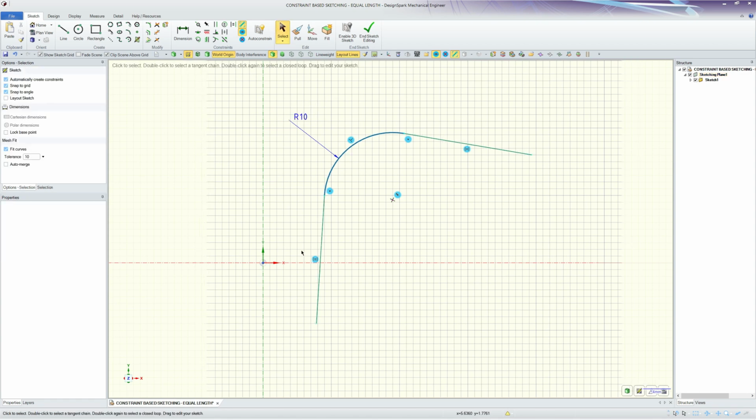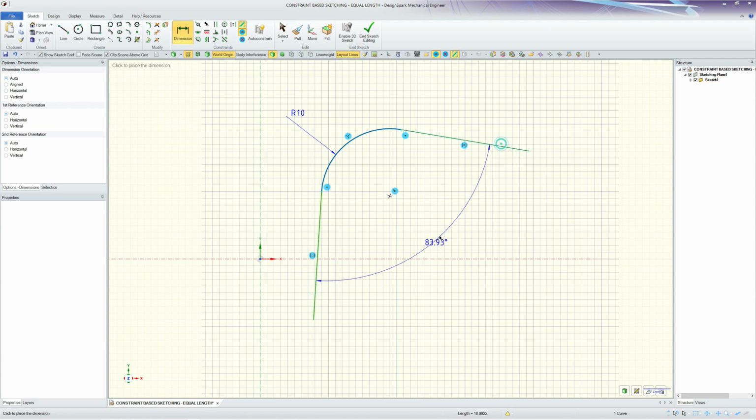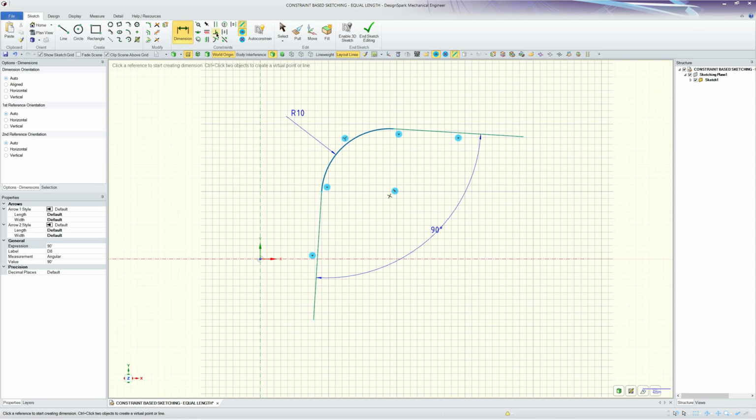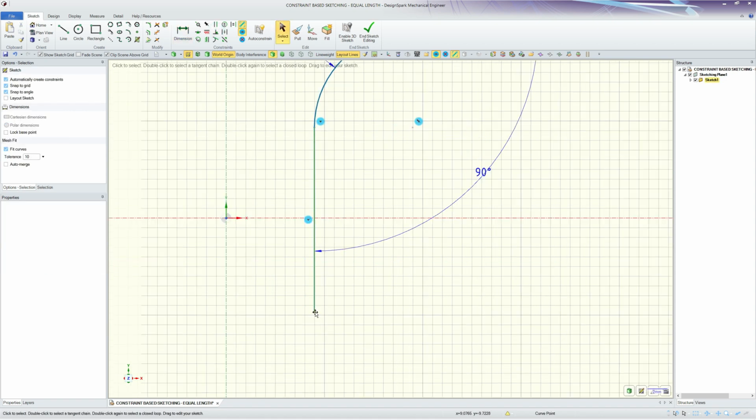10. Angle. 90. And let's now make that perpendicular to here. Perpendicular constraint. However, I can still move those.